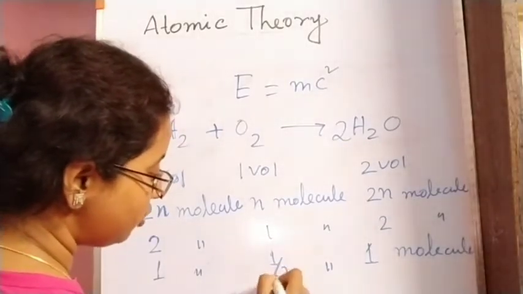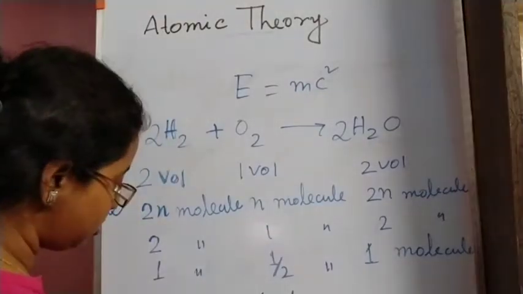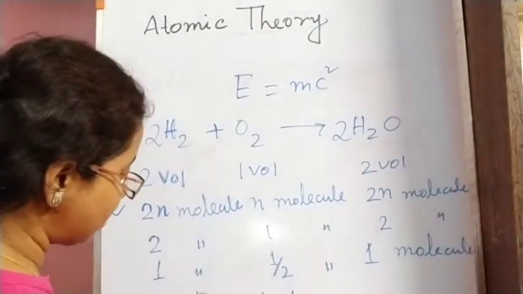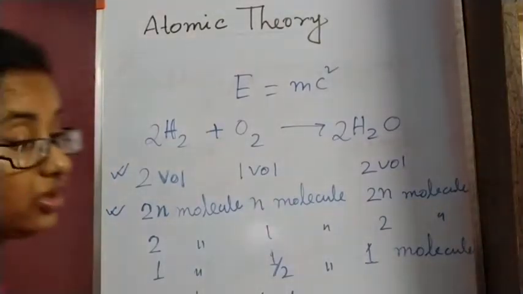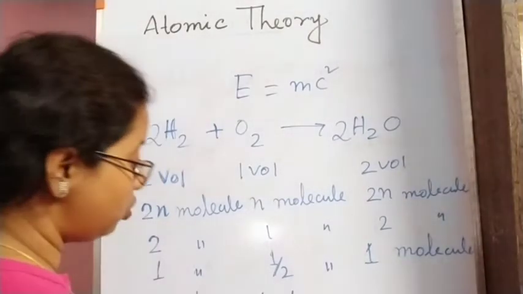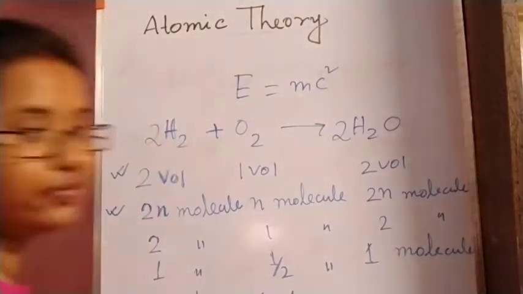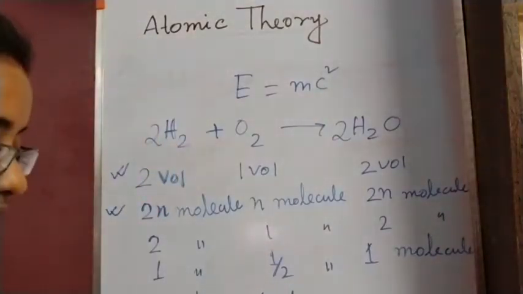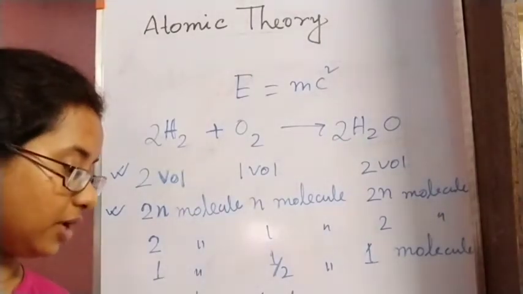So half molecule means 1 atom of oxygen. So 2 atoms of hydrogen will combine with 1 atom of oxygen to produce 1 molecule of water. Okay, so this was according to Avogadro's hypothesis.